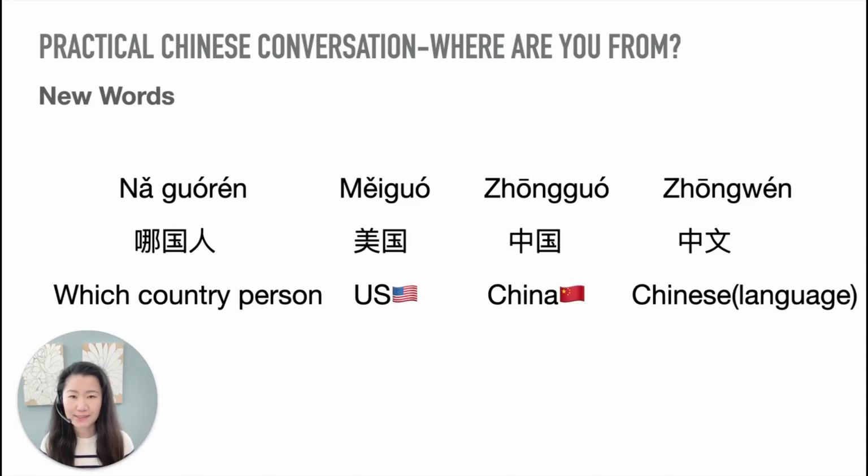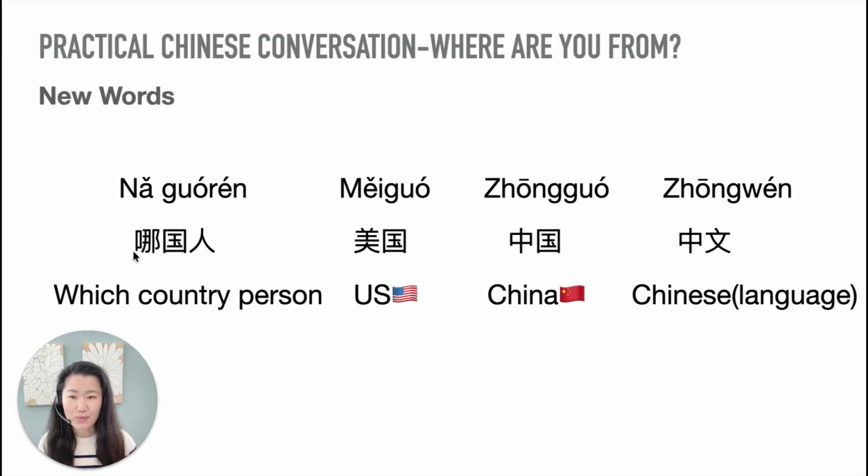Hi, welcome. In this session, we will talk about how to introduce our nationalities. So the first new word of this session is a question word. Let's learn how to say which country person. The pronunciation is 哪国人. The first character 哪 actually is a question word. 哪 means which.